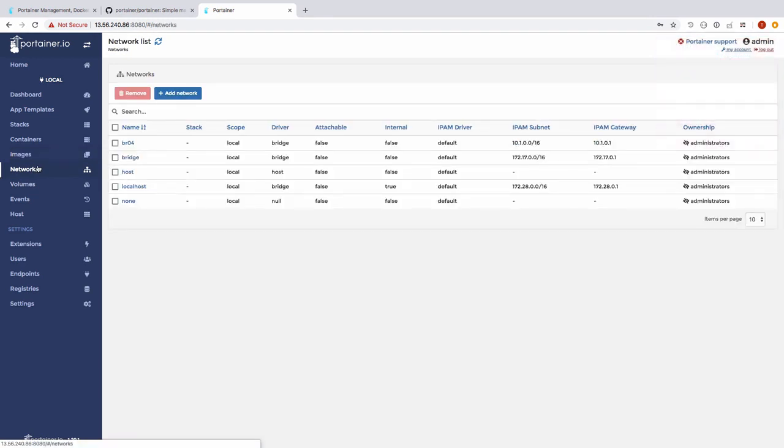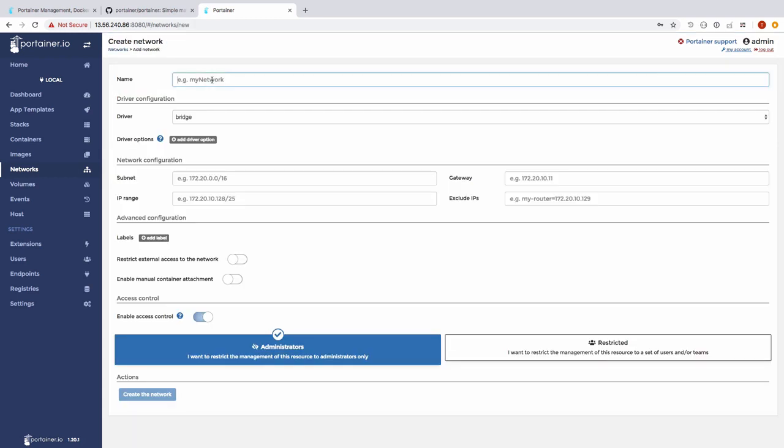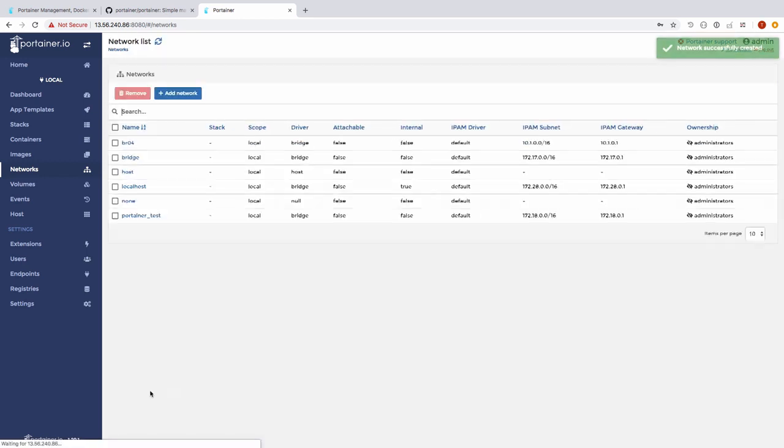I can come over and manage networks. If there's anything I want to go and create or delete, I can come over here. It's pretty easy. Just come over here and click add, and then give your network a name. And call it Portainer test. We'll just leave it as the bridge driver. I'm not going to do anything with subnetting. I'm just going to go and create it. And here's Portainer test. We have all the information about our network. Let's go ahead and click it and click remove.